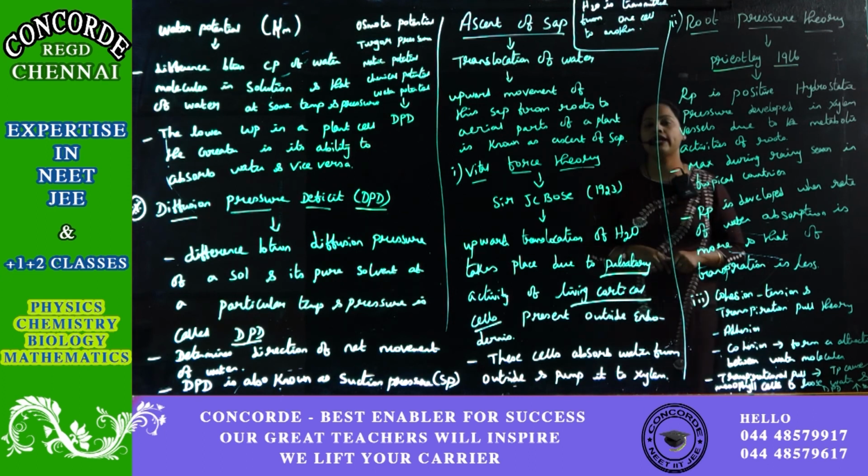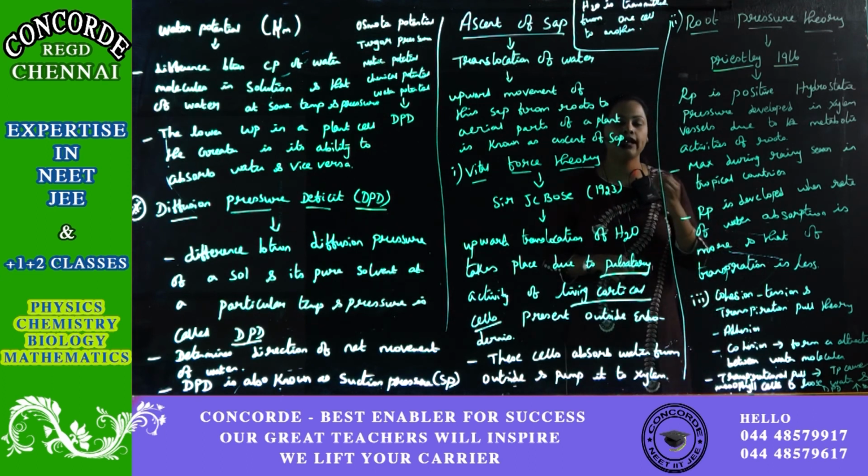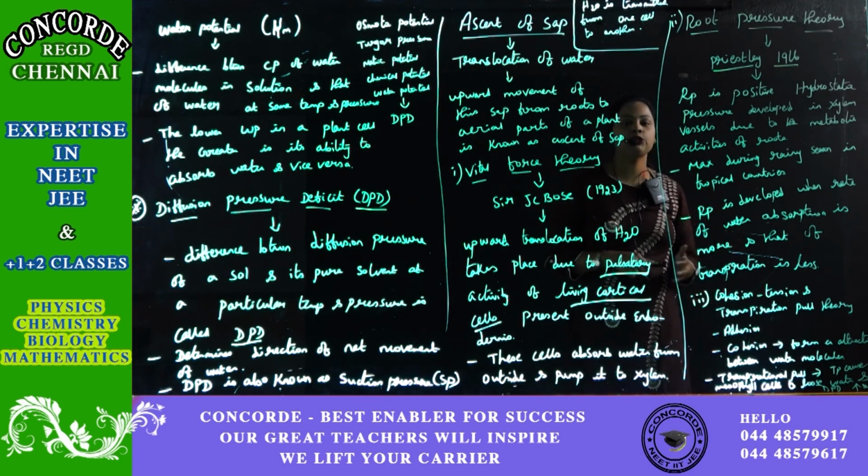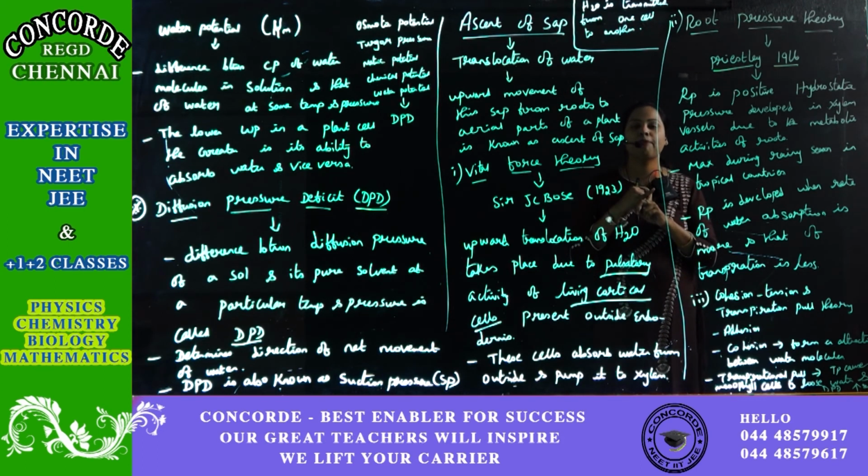And the third one is the cohesion, tension and transpiration pull theory. In this theory, three points have to be remembered. The first point is adhesion, the second point is cohesion, and the third point is transpiration pull.